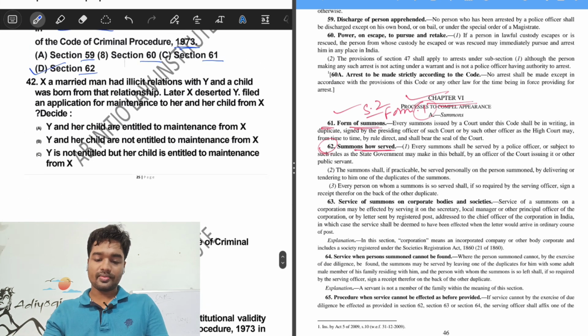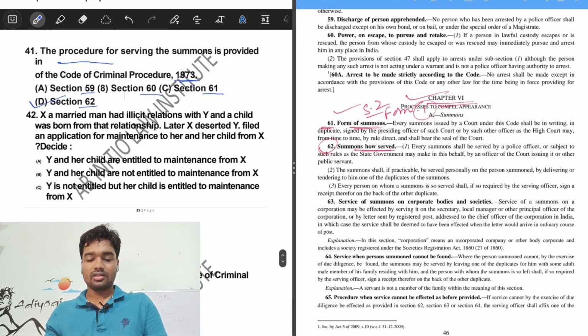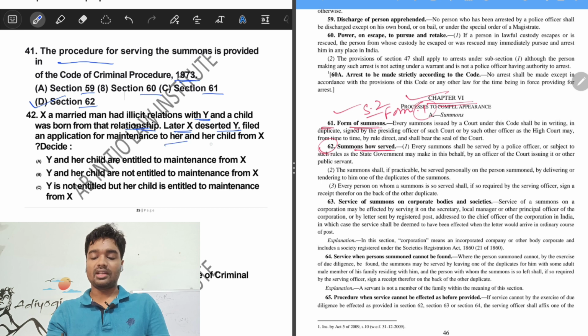So next is question number 2. X, a married man, had an illicit relation with Y and a child was born from that relationship. Later X deserted Y. Y filed an application for maintenance for herself and her child from X. Decide.